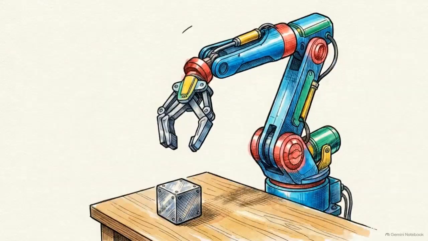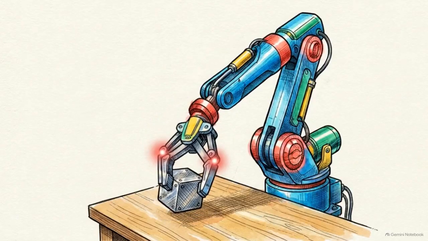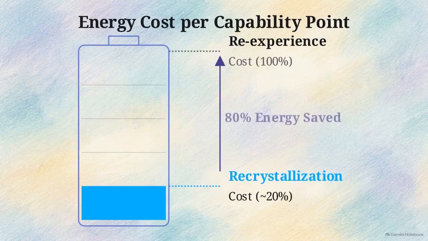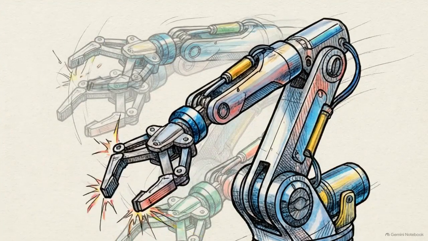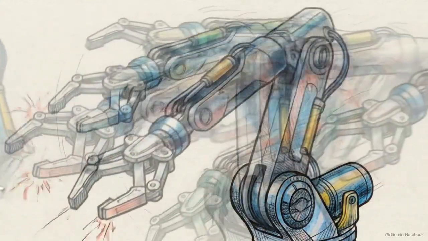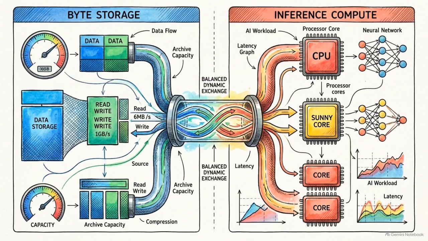Under standard binary memory systems, the storage squeeze causes the robotic arm's task success rate to plummet permanently. With CrystalMem, the arms rebuild their fragmented skills and resume successful operations. Restoring a point of capability through recrystallization uses about 1/5 the physical energy it takes for the robot to execute the real-world actions required to learn the task from scratch. In elastic environments, experiential memory fails if treated as a static storage drive. It must operate as a dynamic, reversible exchange, balancing fixed byte storage against fluid inference compute.